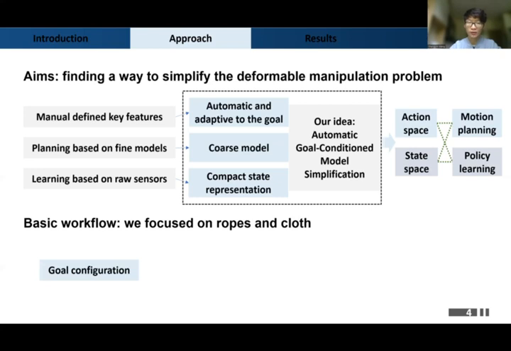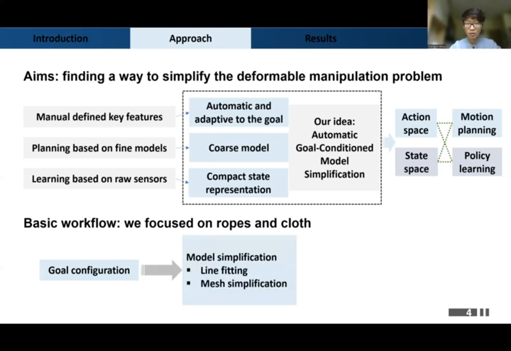Given the goal configuration, our model simplification method will find the minimum elements to approximate the original model with acceptable accuracy. Depending on the types of the deformable object, line fitting or mesh simplification will be called. After model simplification, a set of key points will be extracted as graspable points, which can reduce the searching space for CEM-based motion planning.